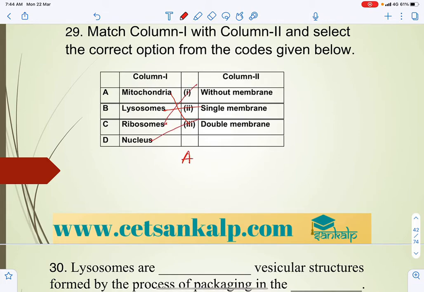So A is 3, B is 2, C is 1, and D is 3. So we can get an option like this, right?